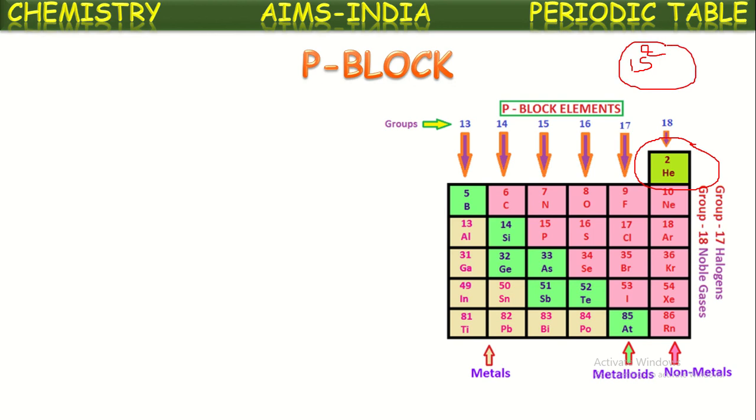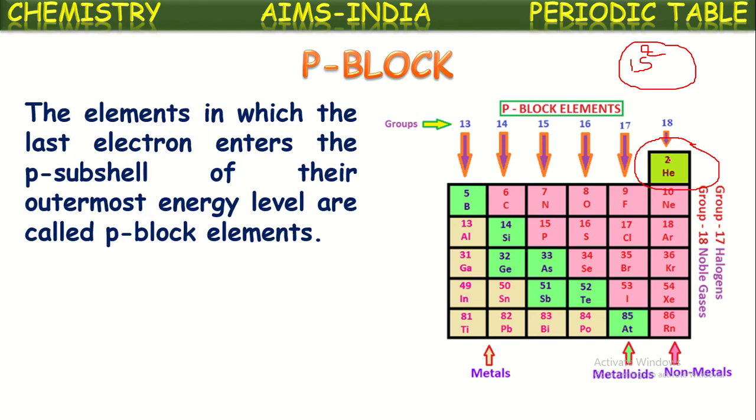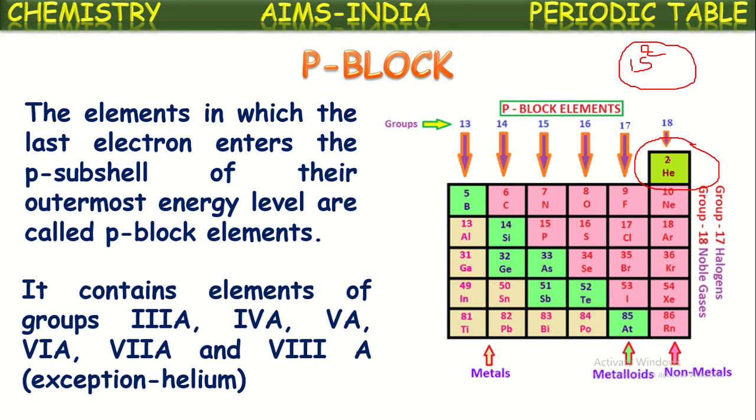So it should actually be on the left side. But because of its chemical inertness and similarity in properties with these elements, it is kept in the p block, even though it is an s block element. That's the only exception. For all the remaining elements from third A to eighth A group, the differentiating electron is in the p subshell, so they are p block elements. So these groups are third A to eighth A.